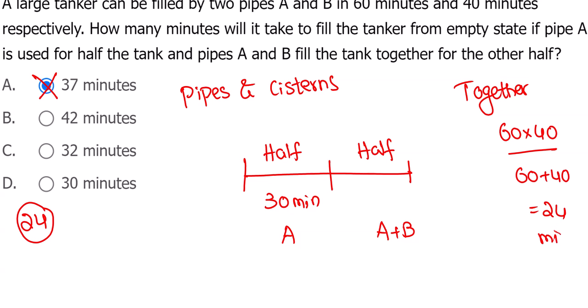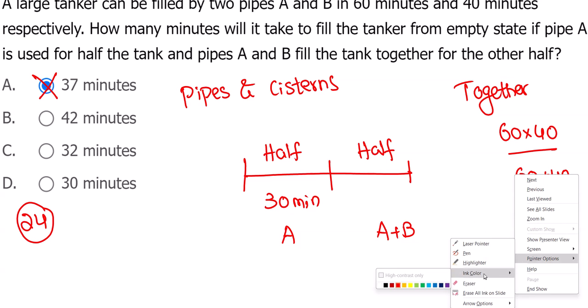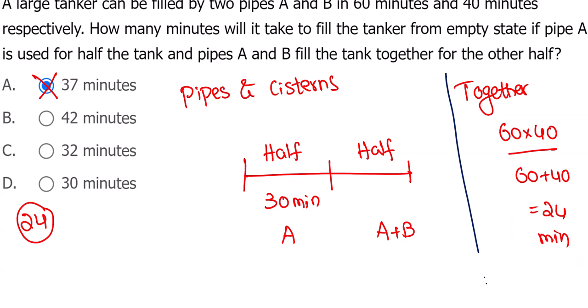For what? The full tank. Alone they are given, if you want together, product divided by summation. This is for the full tank. Full tank 24 minutes, half tank 12 minutes. So total time taken is 42. Option B.